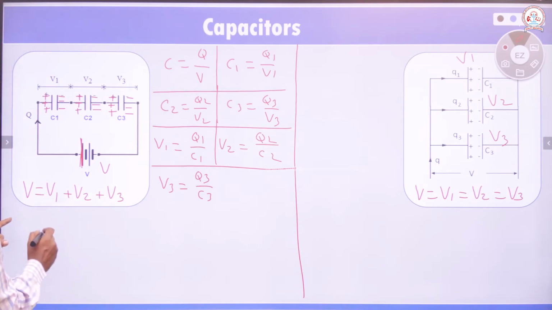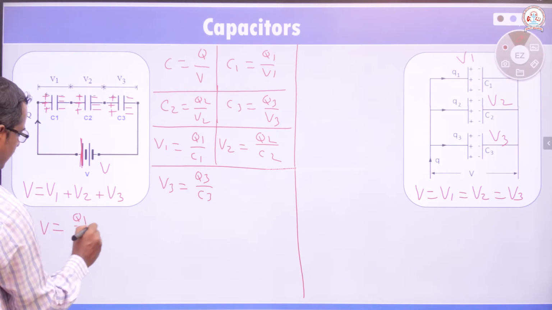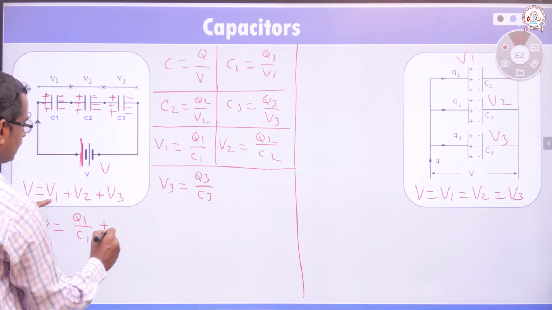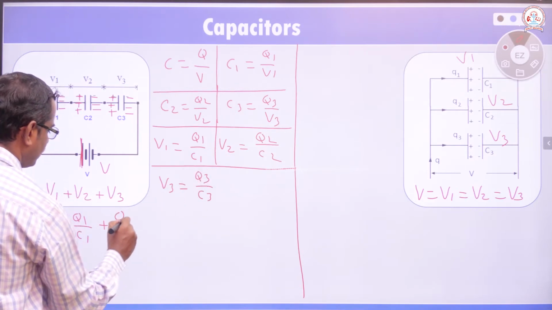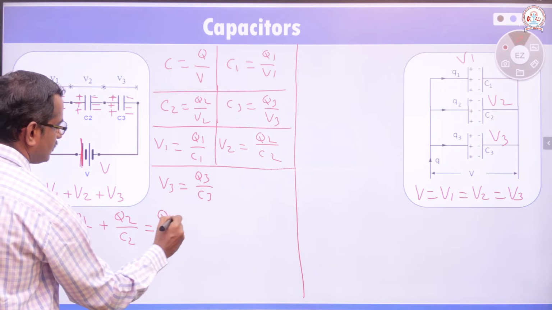So from this we can write the total potential V is equal to V1, which is Q1 by C1, plus V2, which is Q2 by C2, plus V3, which is Q3 by C3.